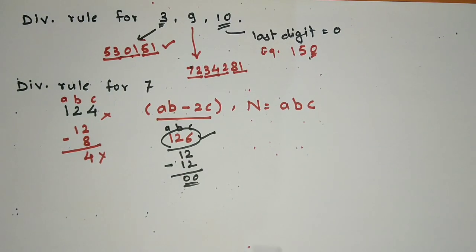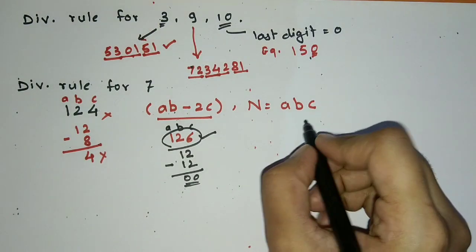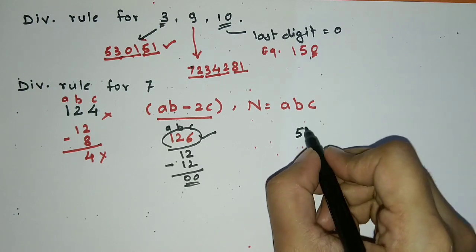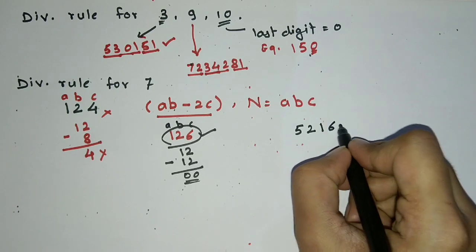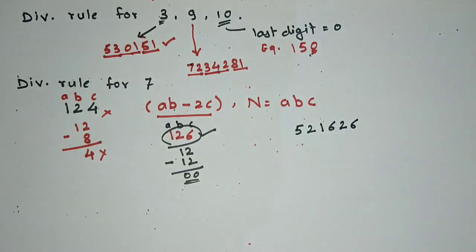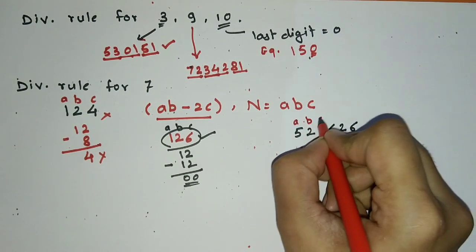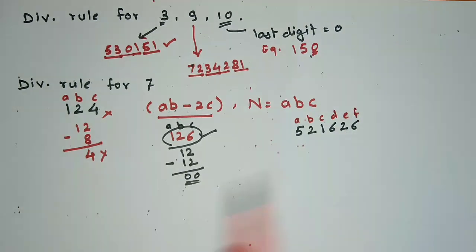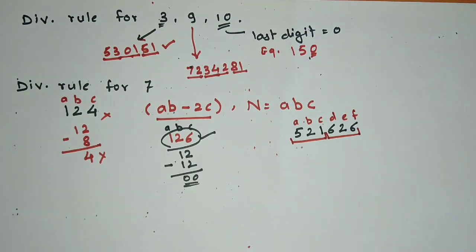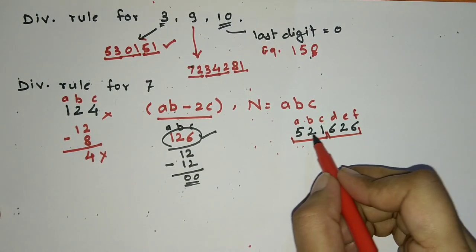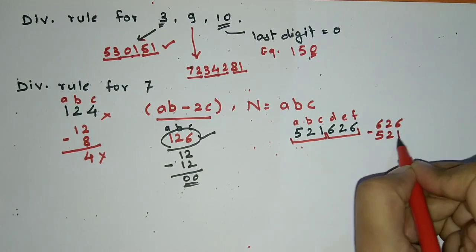Now if there is a 6-digit number, for example 521626. Okay, now here we are going to label it as A, B, C, D, E, F. Now part this number into two 3-digit parts. Now take the difference. 626 minus 521.